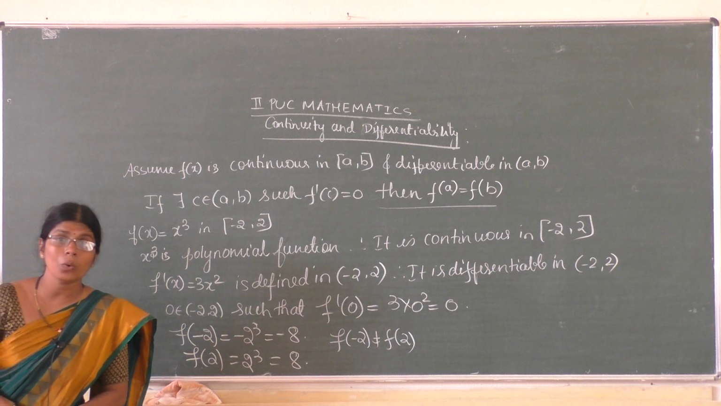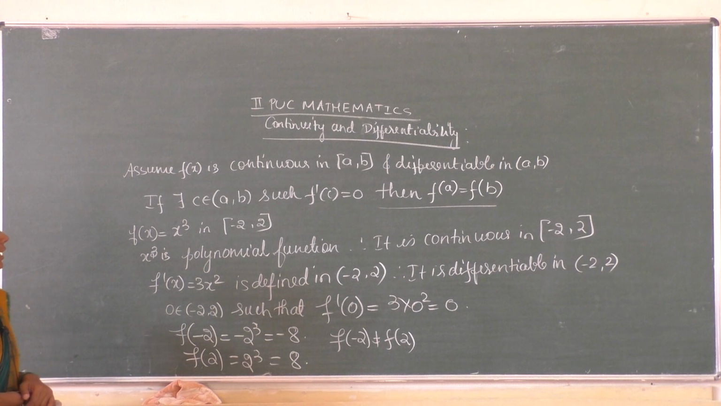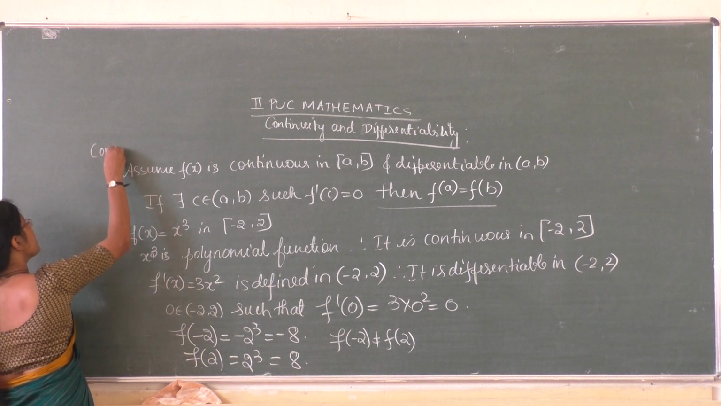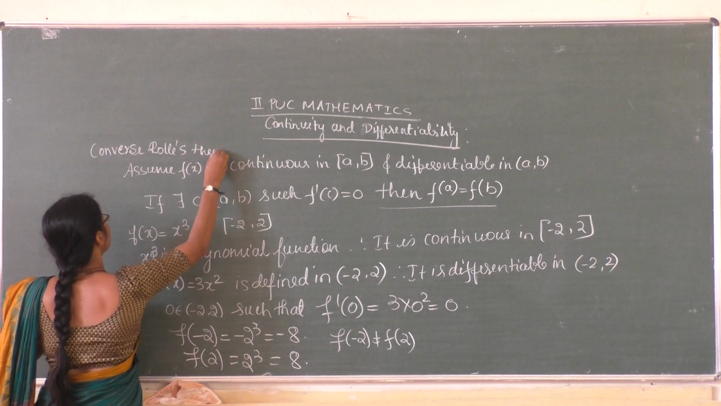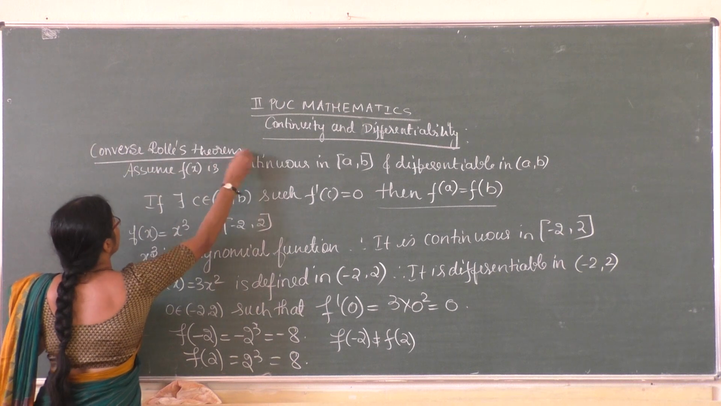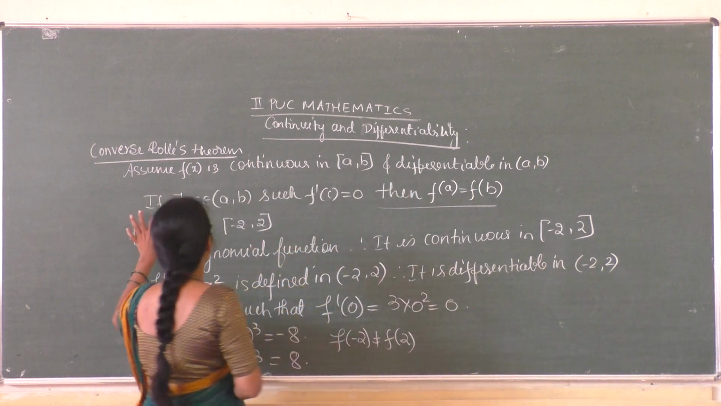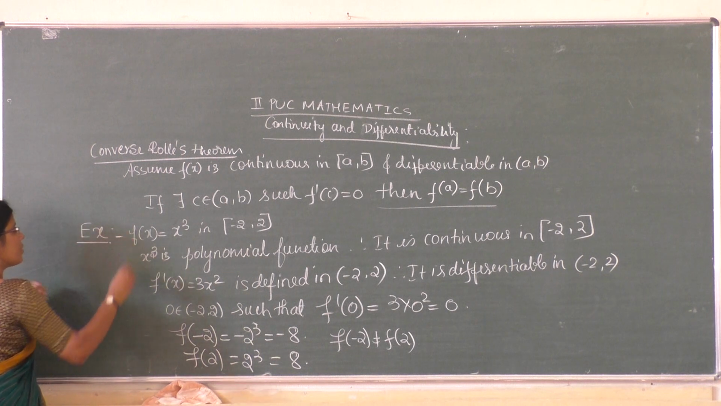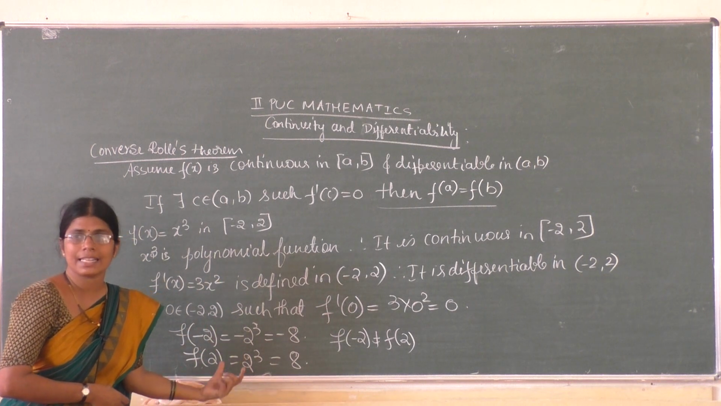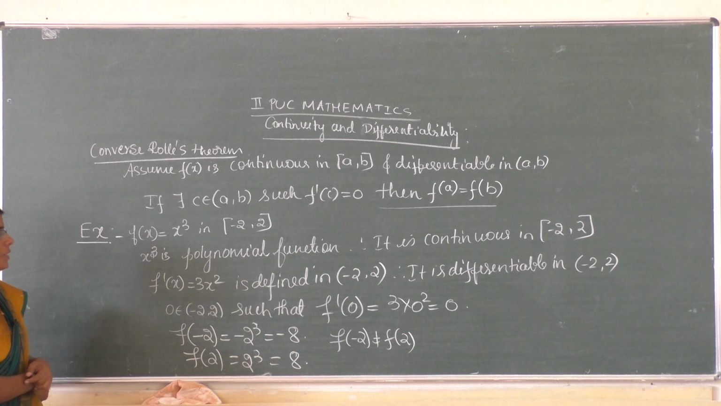So what can we conclude? The converse of Rolle's theorem need not be true. Therefore, the converse of Rolle's theorem need not be true. So this is the converse of Rolle's theorem, which assumes f of x is continuous in [a, b] and differentiable in the open interval (a, b). This is the converse, and we have one example problem. Using this example, we can say that the converse of Rolle's theorem need not be true. Converse is not true.